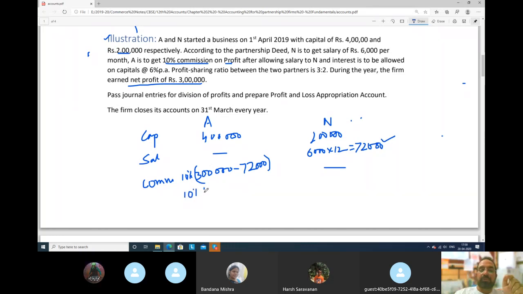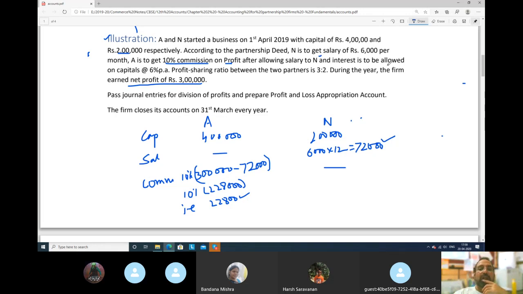So he will get 10% of 2,28,000 rupees. That is, he will get 22,800 rupees. Please note this. Important. Other things are very simple. A is to get 10% commission on profit after allowing salary to N. Done.